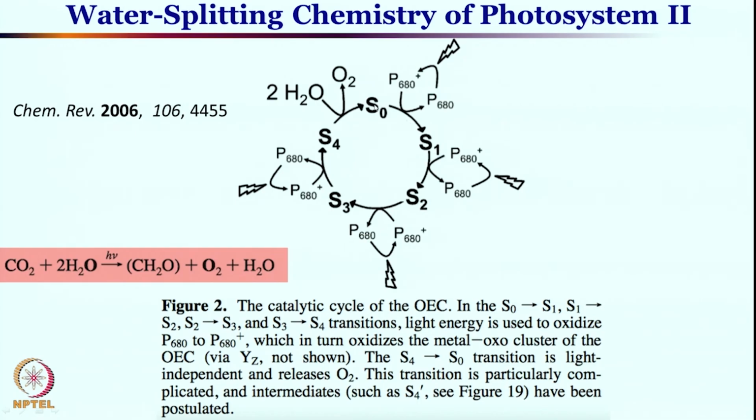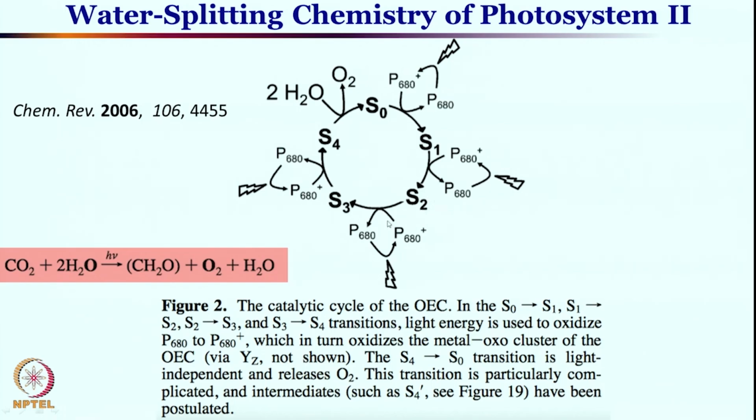Once again these are subsequent redox reactions, each step involving 1 electron processes. The catalytic cycle of OEC is right over here, going through S0 to S1, S1 to S2, S2 to S3 and S3 to S4.